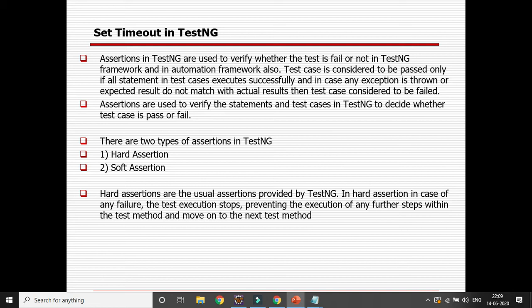So whenever you are logging into a web page and signing in, after that you are ordering some product, after that you are making the payment, and you are also signing out and closing the browser. For every step, whenever you are logging into a particular web page, you need to verify that the web page's title or URL is successfully loaded or not. After logging in, you need to verify that the home page is appearing or not, right. So for each and every step you need to give some assertion.